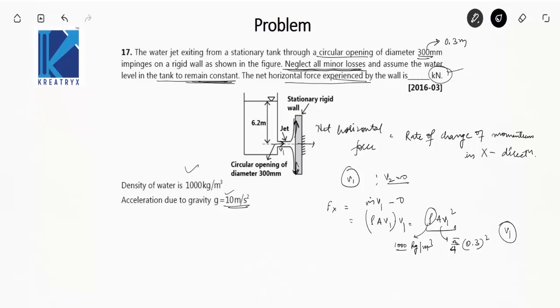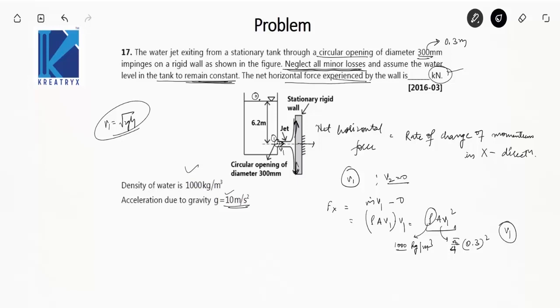How will you find v1? I can tell from this figure that v1 will be equal to root 2gh. How? Let's apply Bernoulli's equation. At which points? At this point, let this be 0, and at the point where the circular opening is, just after the circular opening, let this be 1.